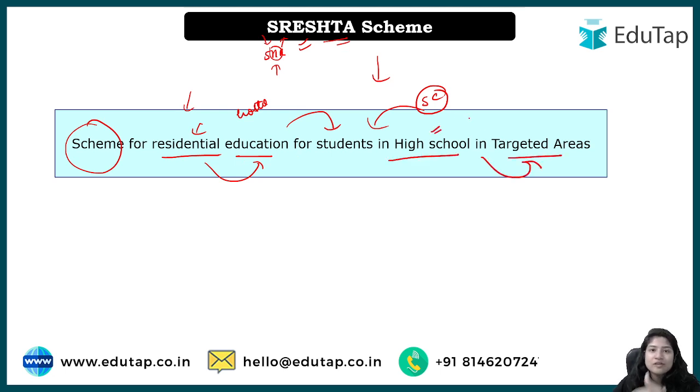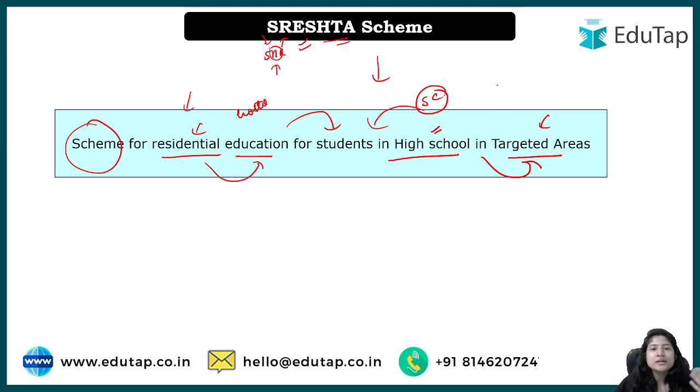It means it does not cover primary education. It does not talk about first class, second class, third class. Here we are talking about high school, 9th standard and above, in targeted areas. It means there will be specific areas in a particular state where this particular scheme will be implemented.